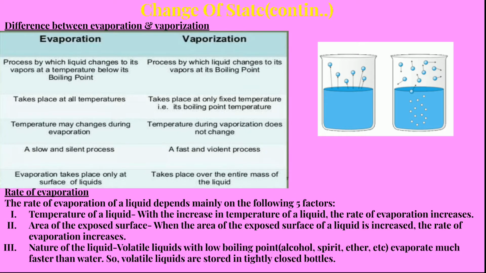Now, the basic difference between evaporation and boiling is that evaporation is a process by which a liquid changes into vapor at a temperature below the boiling point, whereas vaporization is a process by which a liquid changes into vapor at the boiling point, the fixed point. Evaporation takes place below the boiling point. Evaporation takes place at all temperatures, whereas vaporization takes place only at that fixed temperature. The temperature may change during evaporation, whereas the temperature during vaporization does not change.